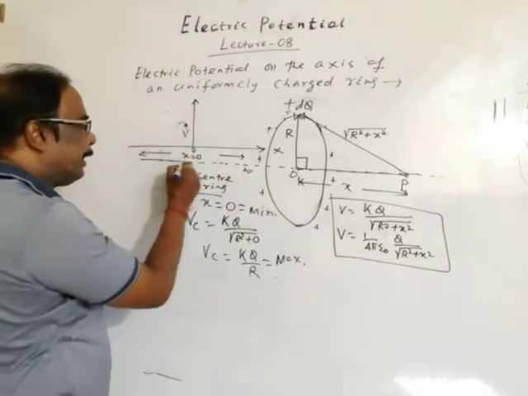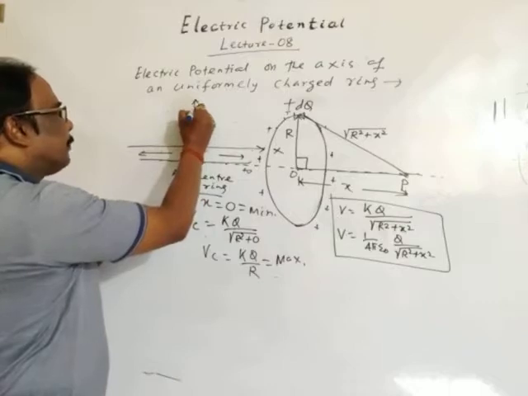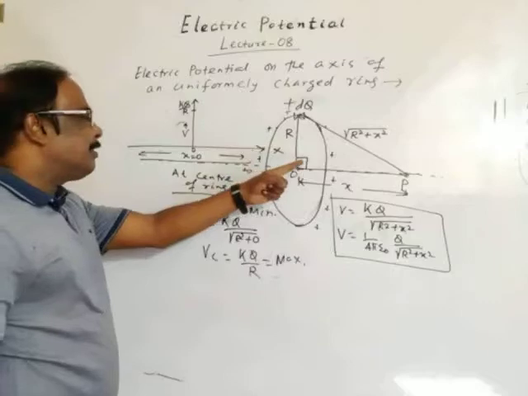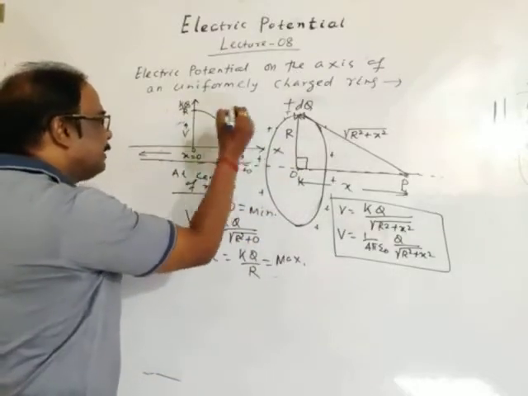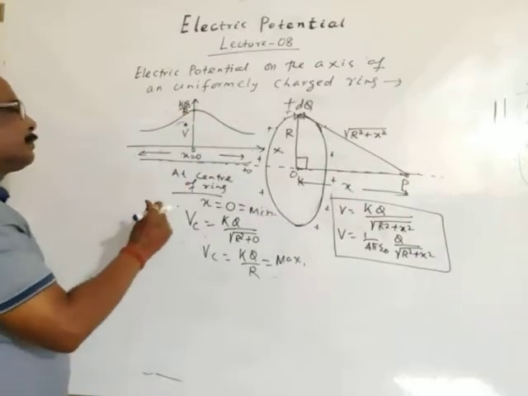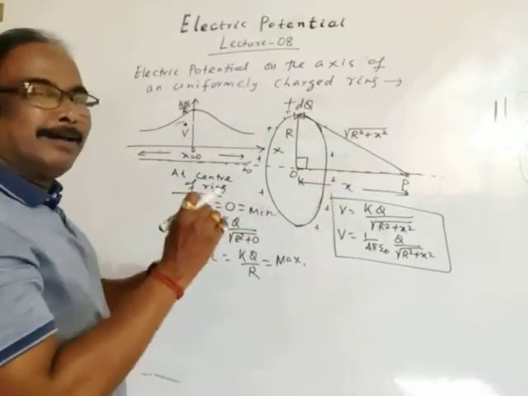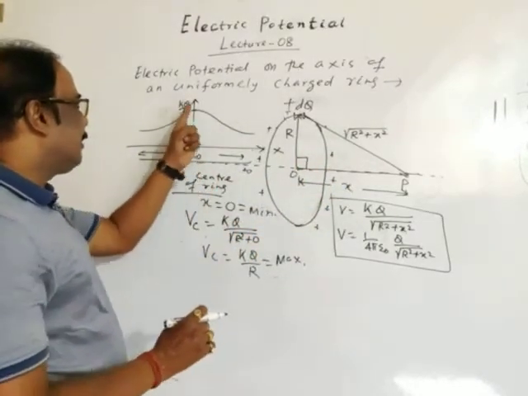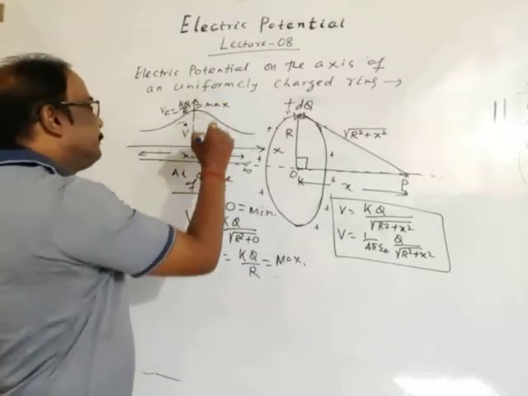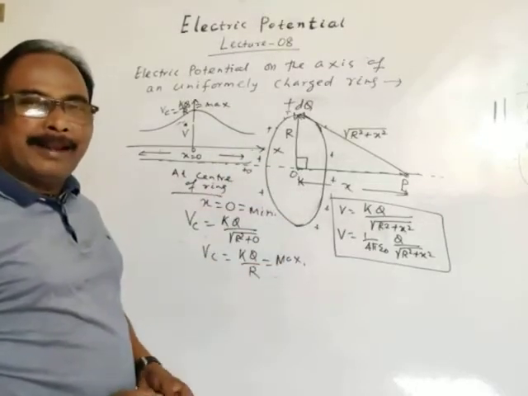At the center, when x is 0, potential is maximum, so the value of potential is kq by r. As the distance increases, potential decreases. So potential will decrease on either side of the center along the axis, but at the center potential is maximum. Okay, so this is about the expression for electric potential at any point on the axis of the ring.